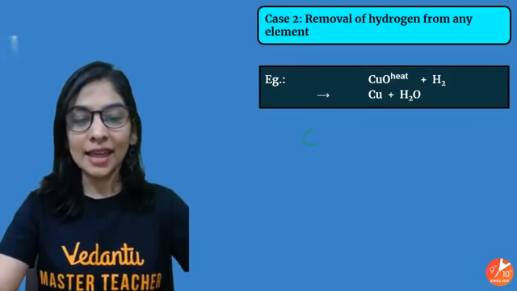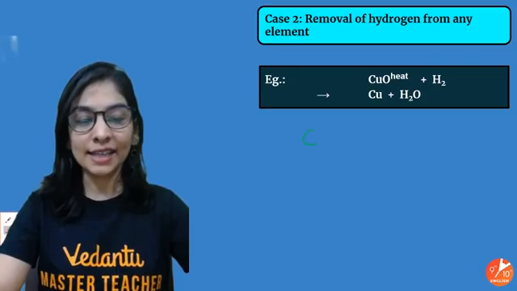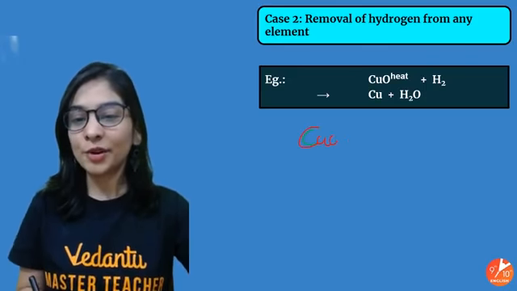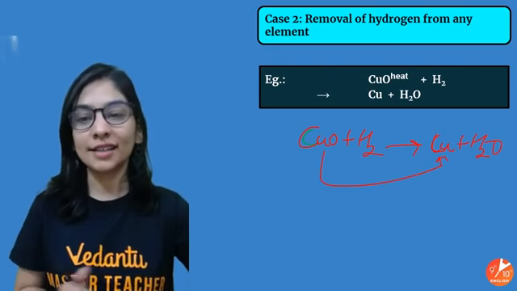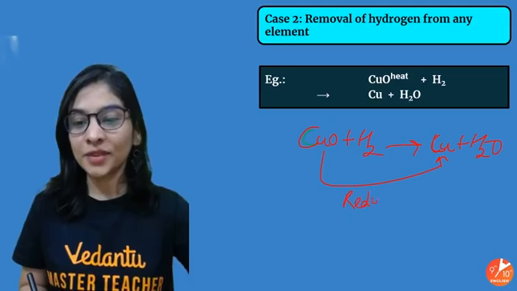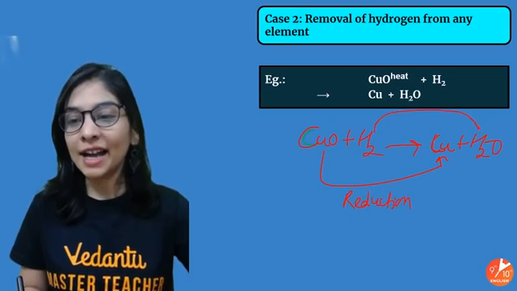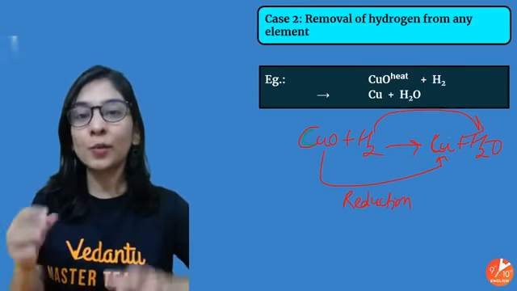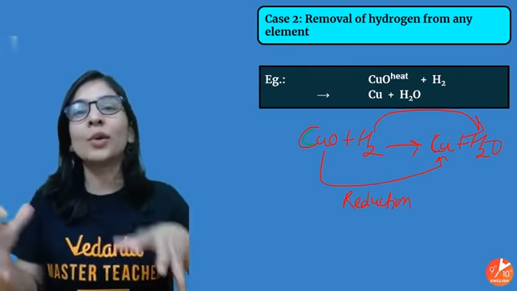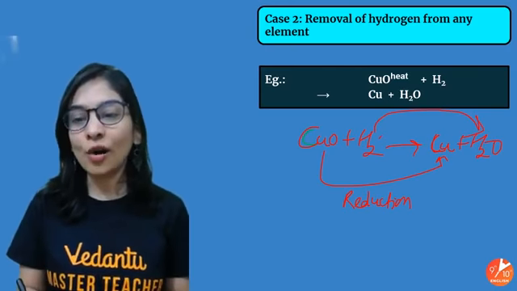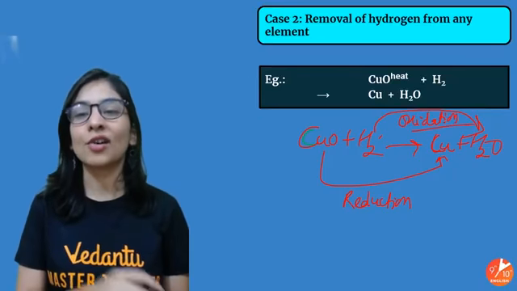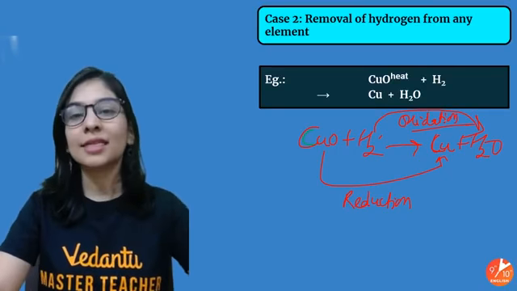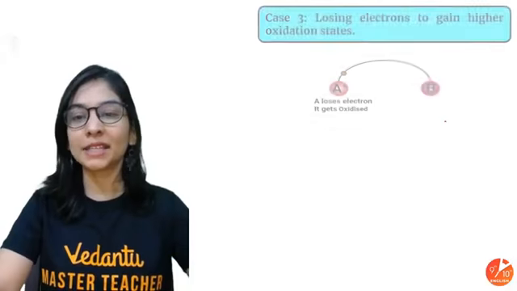We see here as well that if we took copper oxide and passed hydrogen gas over it, what did I get? My copper oxide lost its oxygen. So this is reduction. On the other hand, hydrogen here took oxygen. From reactant to product, what exactly is happening to the substance? Gain of oxygen, that's oxidation. Removal of hydrogen, that's also oxidation. So please remember that.